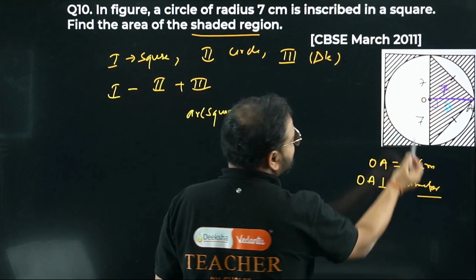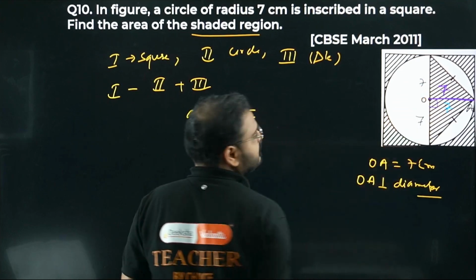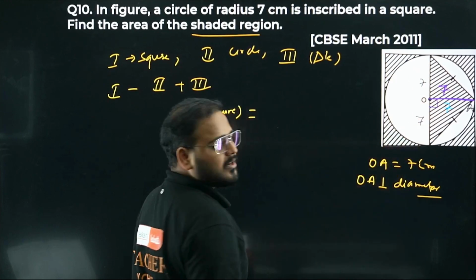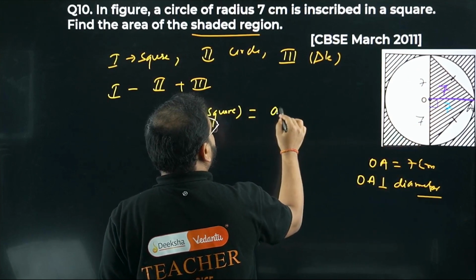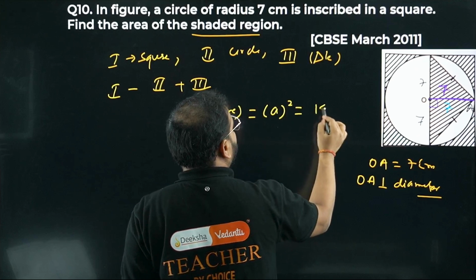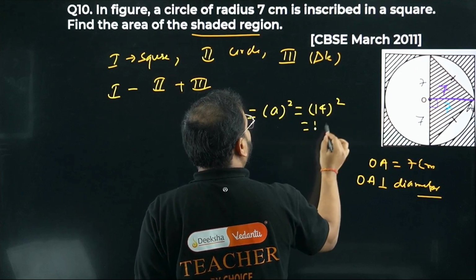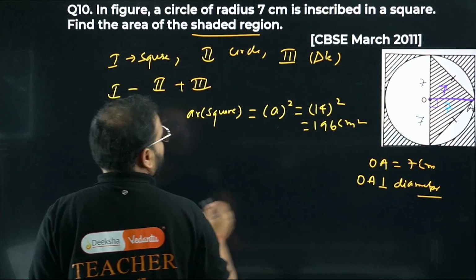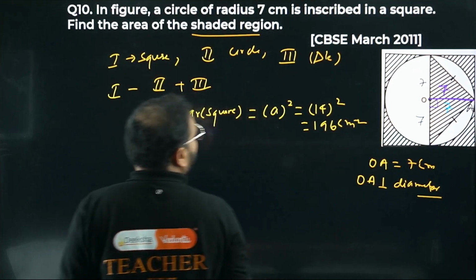Side of the square, right? What is the side going to be? This value, 14, sir. The diameter is the same thing, parallel to the side. So same thing is what? 14. So the area will be side square, same as 14 square, same as 196. Unit is centimeter square. Okay, centimeter square. What is the next one?